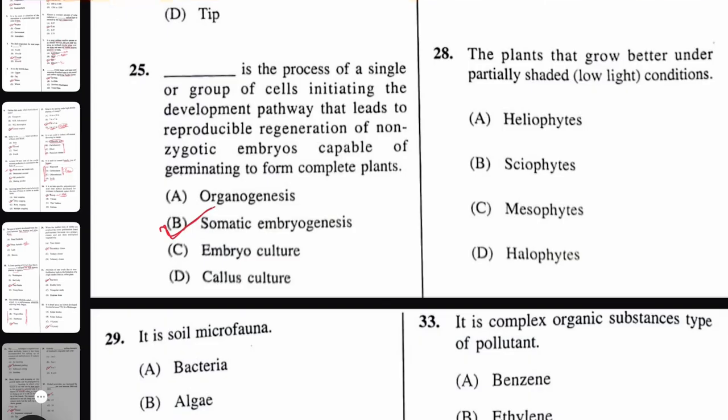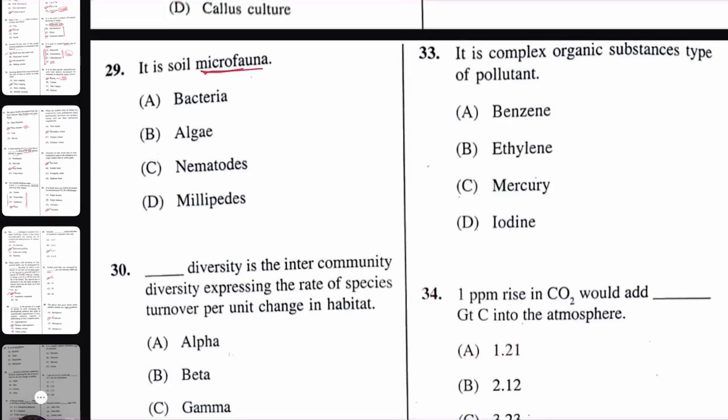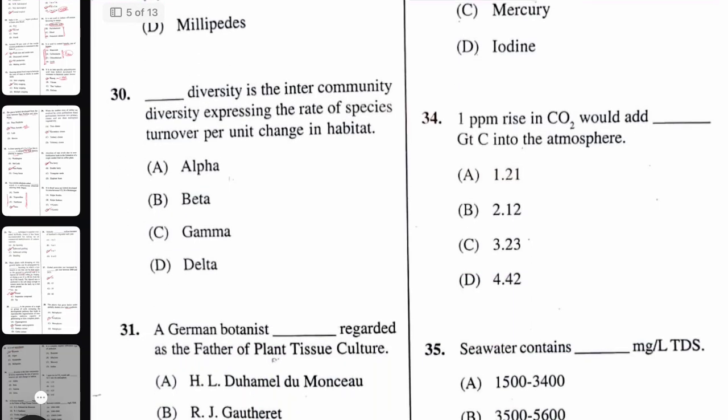Next question. The plants that grow better under partially shade or low light condition, that is xeophytic plant. Next question. It is a soil microfauna. The right answer will be bacteria. Next question. Which diversity is the inter-community diversity expressing the rate of species turnover for unit change in habitat? Here there are several types of diversity: alpha diversity, beta diversity and gamma diversity. Within the community, or intra community, that is alpha diversity. Here the question is inter community, so the right answer will be beta diversity.